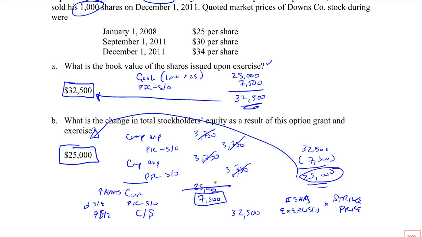In this case, it was just the 25,000 here. All the cash the company receives is the only thing that increases total stockholders' equity. So all that compensation expense doesn't decrease stockholders' equity, and with stock option compensation expense, you end up increasing stockholders' equity. Kind of weird treatment, but that's what it is. Okay? So it's always the number of shares exercised times the strike price.